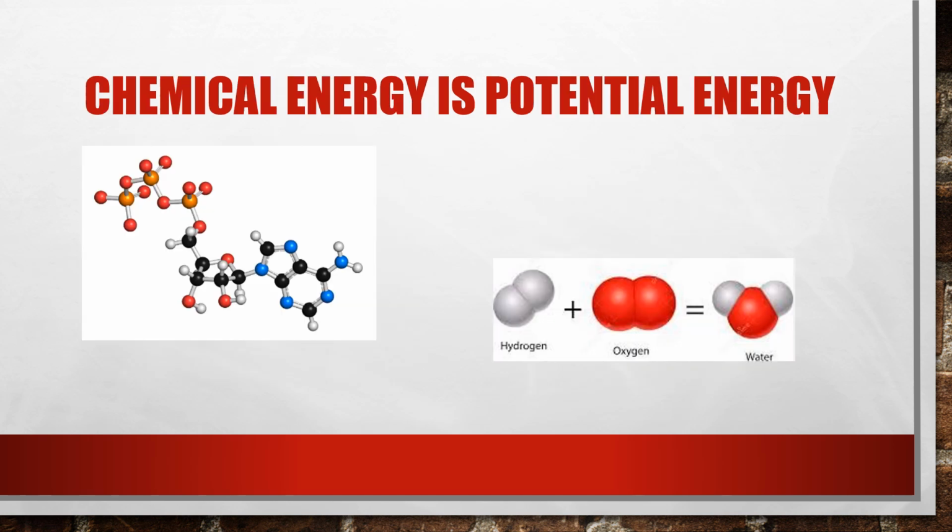Chemical energy is a type of potential, not kinetic energy. Chemical energy is the energy that is stored in the electrons of atoms and the bonds in compounds. When a chemical reaction happens, like when two hydrogen and one oxygen make a water molecule, that chemical potential energy is converted into kinetic energy in the form of heat. Almost the entire field of chemistry is about the amount of electrons that are moving between atoms. When we talk about a chemical reaction, we are really just talking about the movement of electrons.